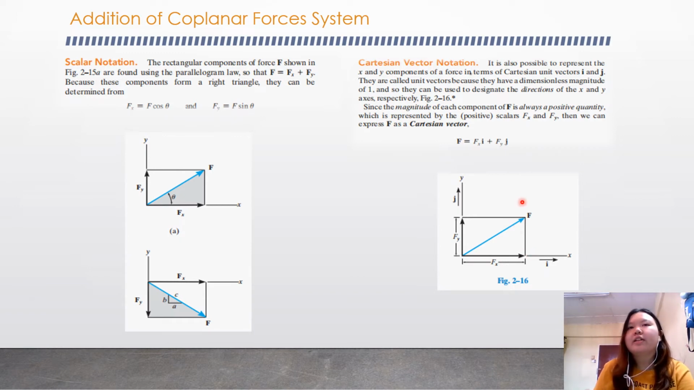Since the magnitude of each component of F is always a positive quantity, represented by the positive scalars Fx and Fy, we can express F as a Cartesian vector. When we write out the formula, it is F equals Fx i plus Fy j.